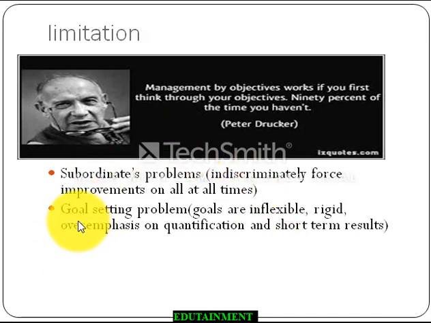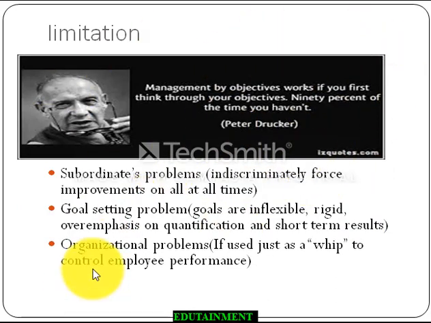The most important one is the goal setting problem. If the goals are inflexible, that means they cannot be changed or adapted to the environment, or they are very rigid. There is overemphasis on quantification rather than quality, meaning you are compromising on quality and emphasizing more and more on quantity, and you focus on short-term results. If these are the problems with your goal, then MBO is sure to fail.